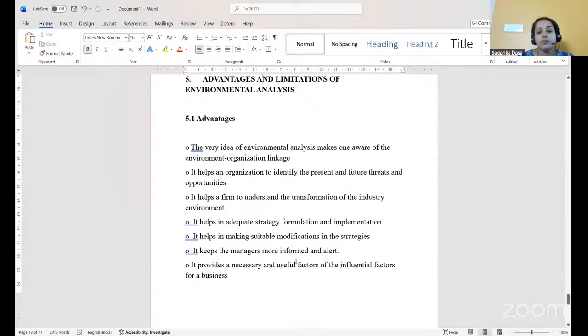It keeps the manager more informed and alert. The manager will be more informed in this case, and will be more alert whenever there is a change taking place in the external or internal environment.